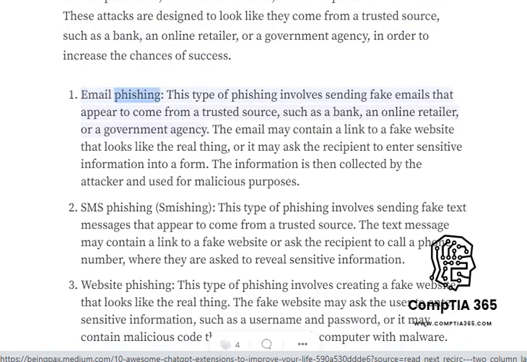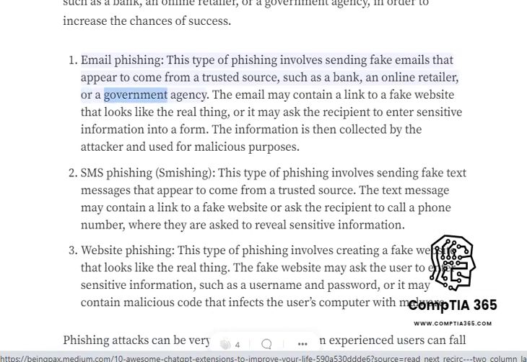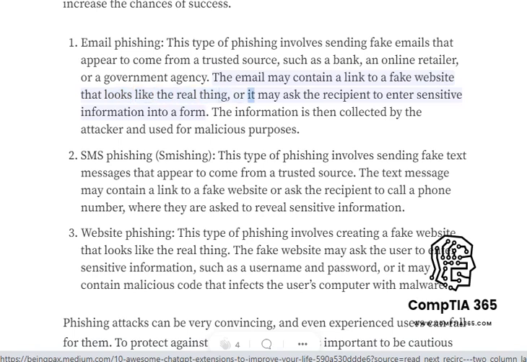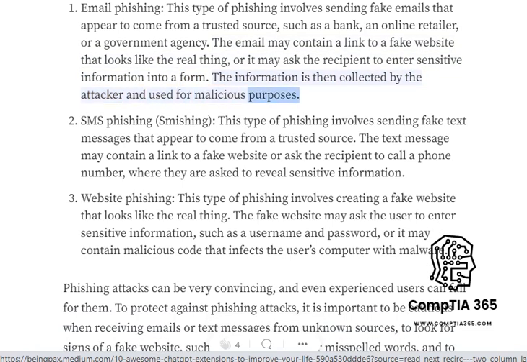Email phishing. This type of phishing involves sending fake emails that appear to come from a trusted source, such as a bank, an online retailer, or a government agency. The email may contain a link to a fake website that looks like the real thing, or it may ask the recipient to enter sensitive information into a form. The information is then collected by the attacker and used for malicious purposes.